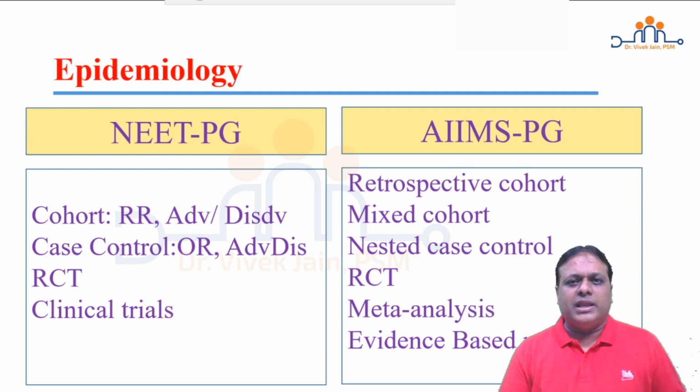Randomized controlled trial, here you are asked about selection bias, elimination of selection bias, technique of randomization, and also with a focus on intention to treat trial. Meta-analysis is a topic which has been asked recently many times in AIIMS PG. You have to understand that along with evidence-based medicine, what are the different levels in which different studies could be classified in evidence-based medicine? Meta-analysis, how it is done, what are the advantages and disadvantages, and who is the father of evidence-based medicine?